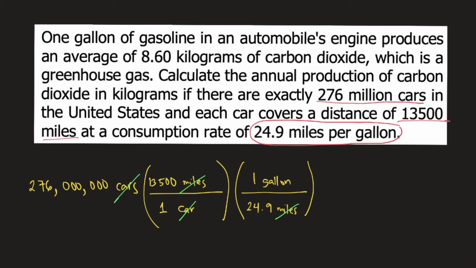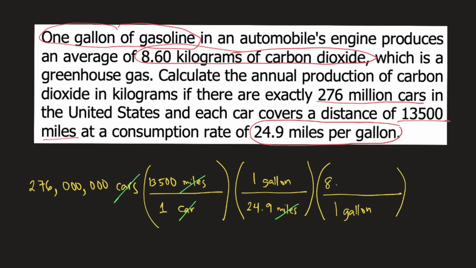Finally, the problem says 1 gallon of gasoline produces 8.60 kilograms of carbon dioxide. So 1 gallon produces 8.60 kilograms of carbon dioxide. So gallon would cancel, and our final unit would be kilograms of carbon dioxide. The question is asking for the kilograms of carbon dioxide.